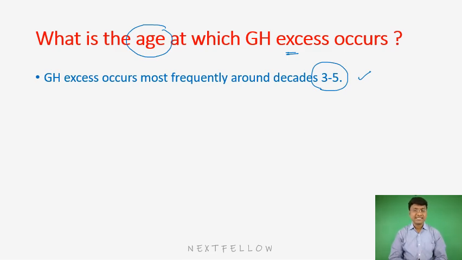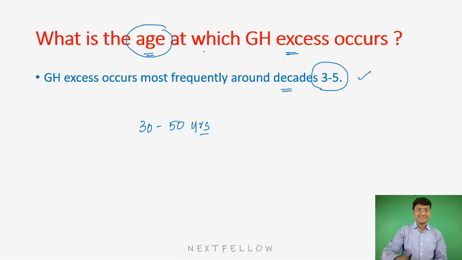So the next important question is, what is the age at which the growth hormone excess occurs? Growth hormone excess occurs mainly around the 3rd to 5th decades, that is around 30 to 50 years of age of the individual.